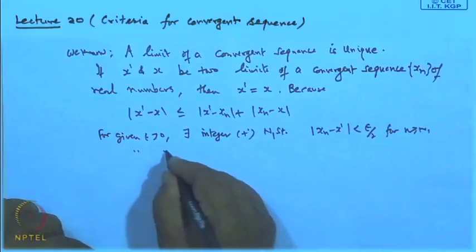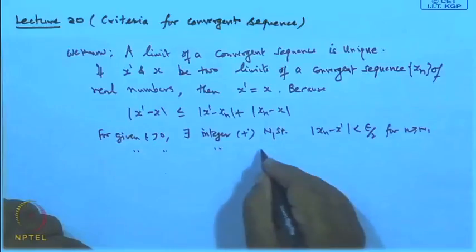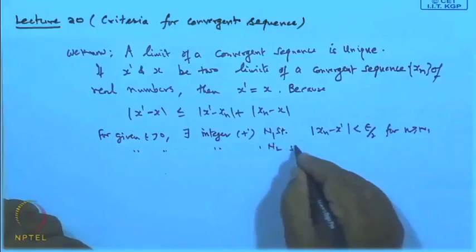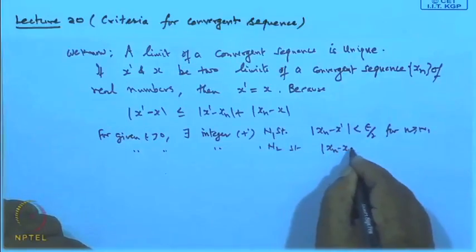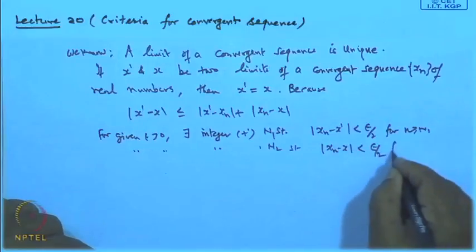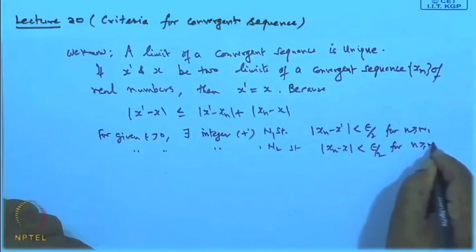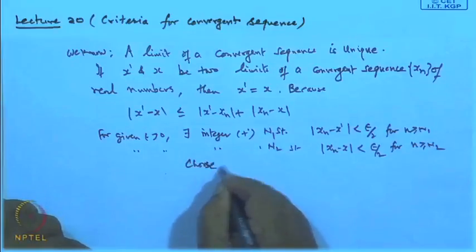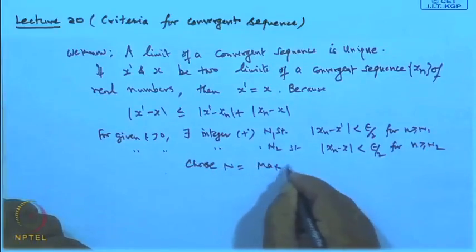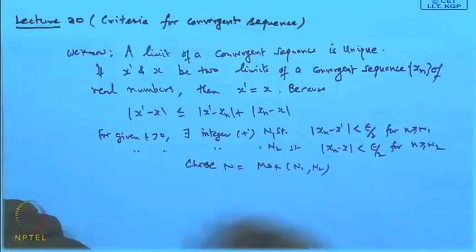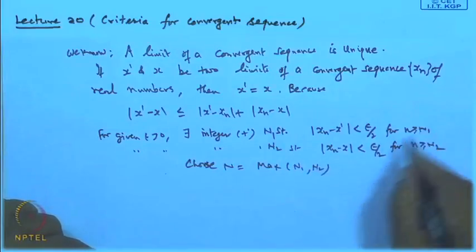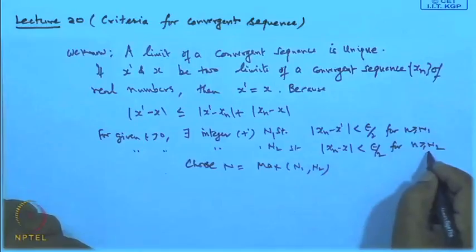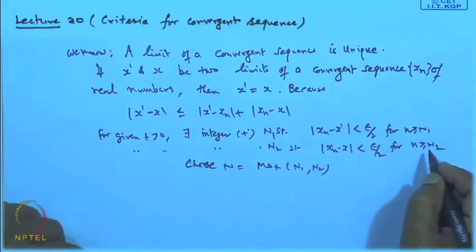Similarly, for the same epsilon greater than 0, there exists a positive integer N 2, such that mod of x n minus x remains less than epsilon by 2 for all n greater than or equal to N 2. If we choose capital N to be the maximum of N 1 and N 2, then this result is also true for n greater than capital N.